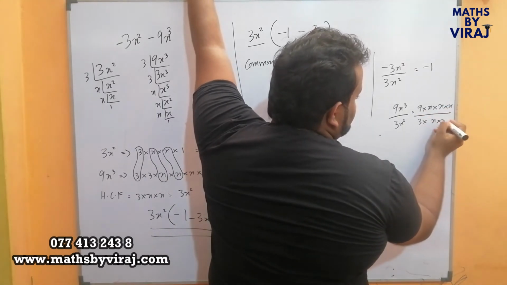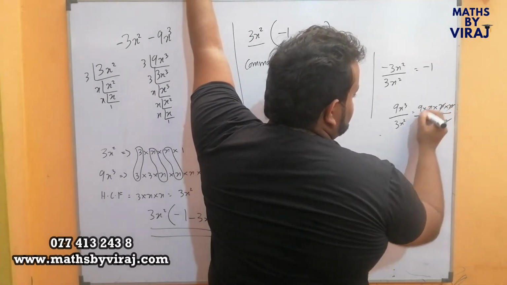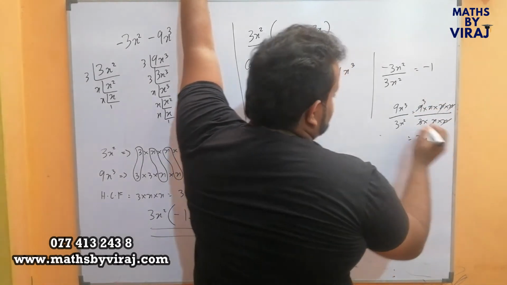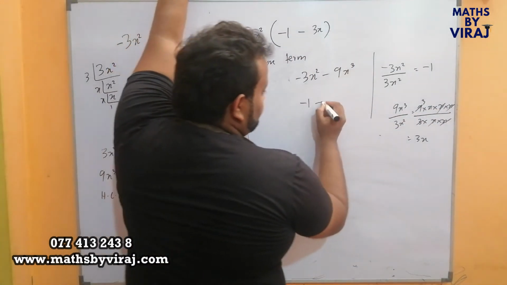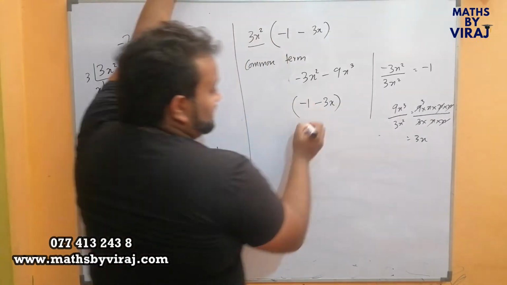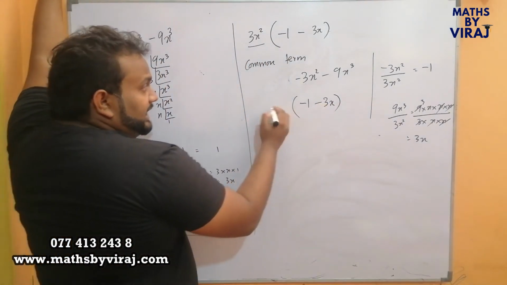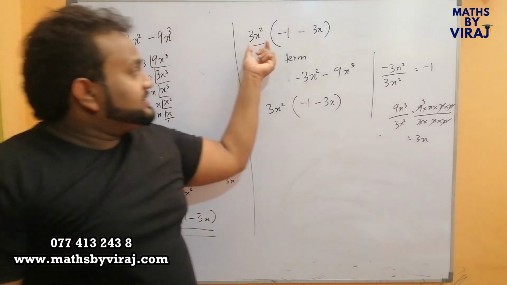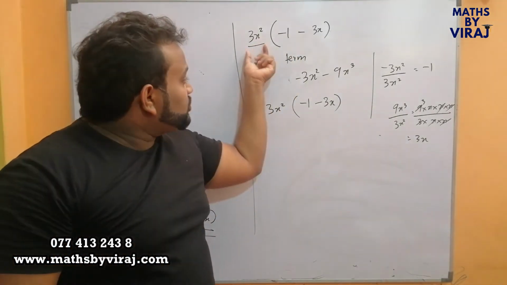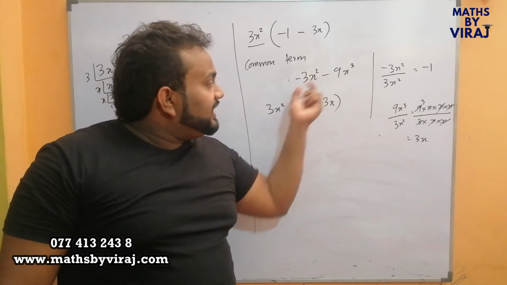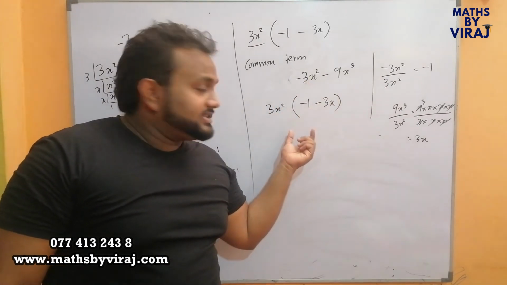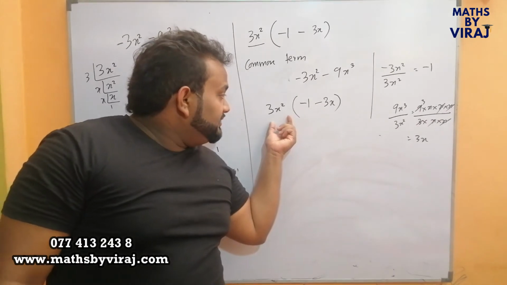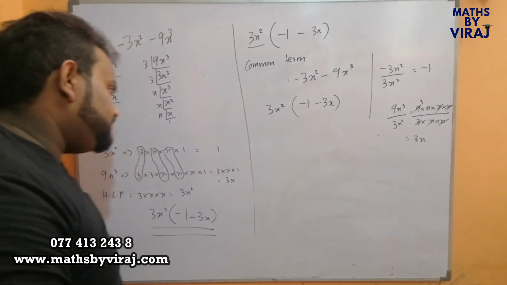9x cubed, when I divide by 3x squared, the answer is 9 into x into x into x divided by 3 into x into x. You cancel, cancel and cancel. What you have inside is 3x. Because it is minus, you can have minus. So we take it out, which is 3x squared. When we take some value as a common term out, it is as if we divide everything by 3x squared and we take it out.